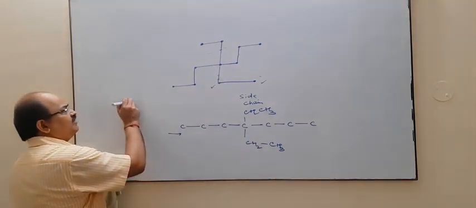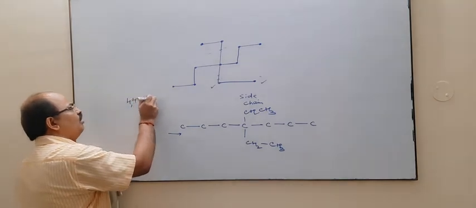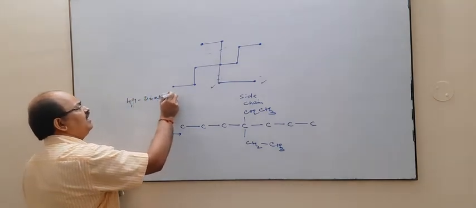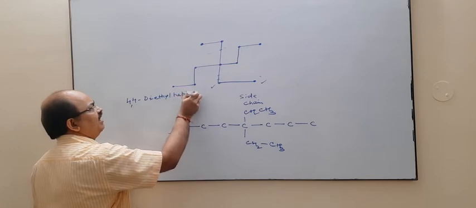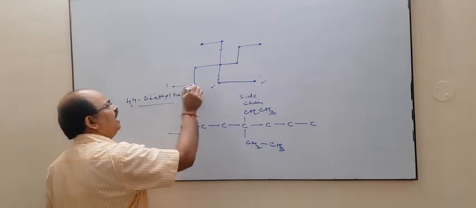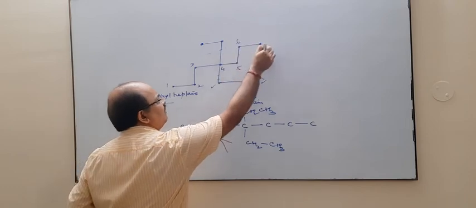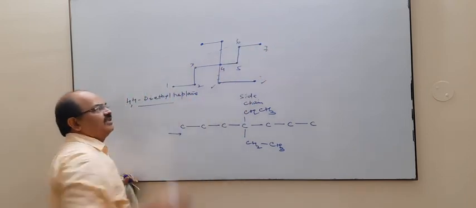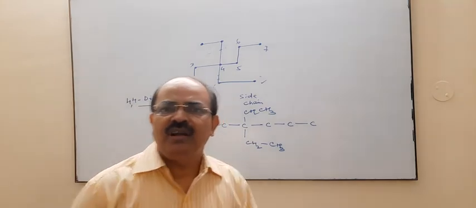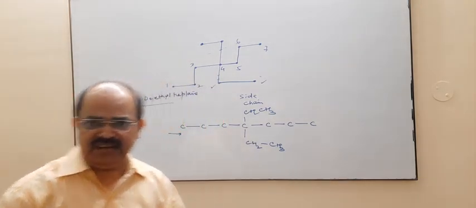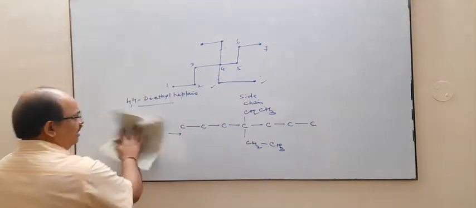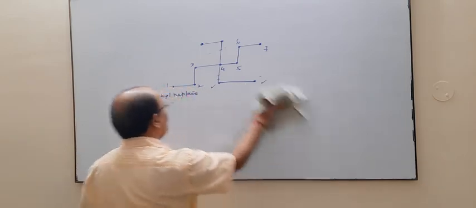So the IUPAC name is 4,4-diethylheptane. देखिए यहाँ पे 1, 2, 3, 4, 5, 6, 7. This is ethyl, this is ethyl. 4,4-diethylheptane.